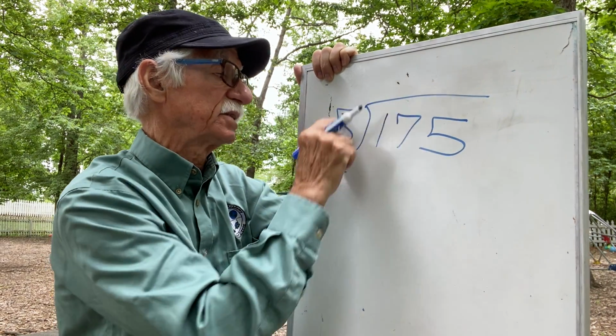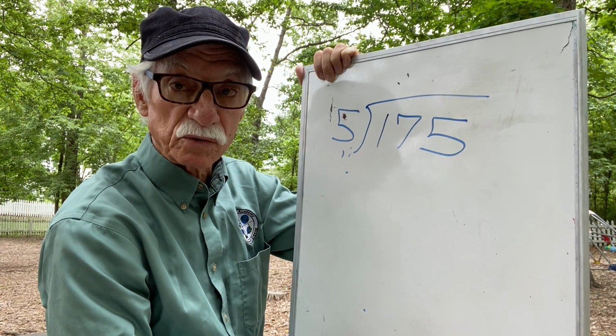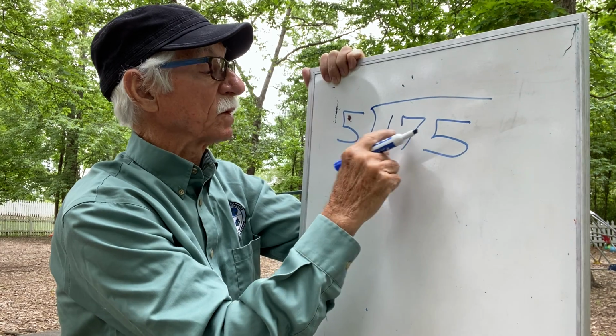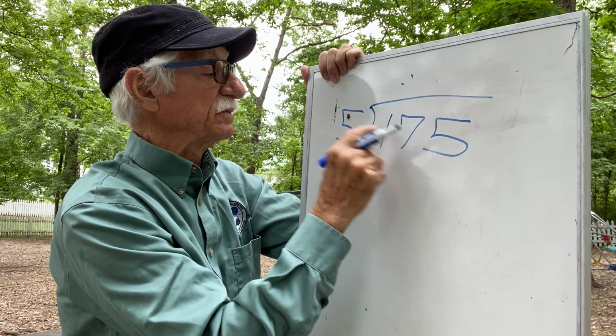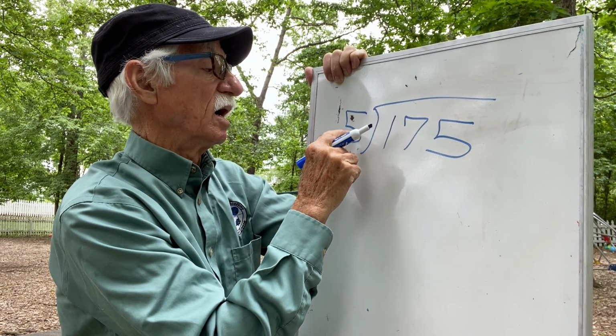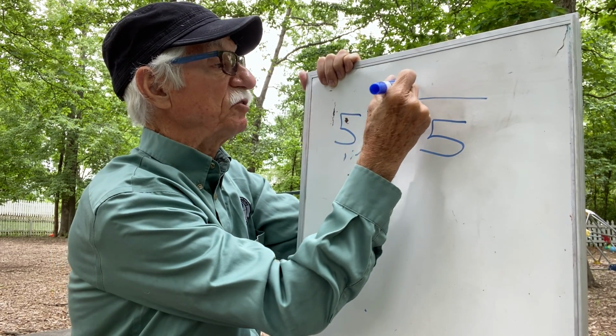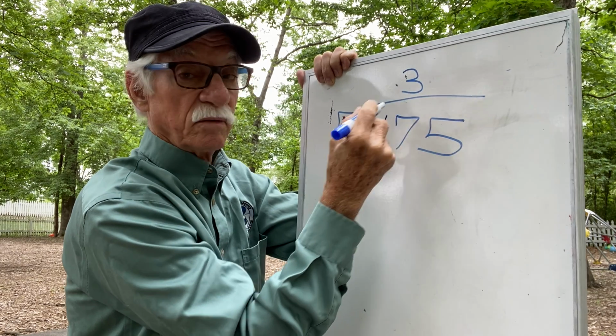I got 17 tens to distribute to those 5 lifeboats. All right, so let's see how many tens each boat is going to get. Well, 17, if I give 3 to each boat, then we'll use 15, won't we? So each boat's going to get 3 tens.